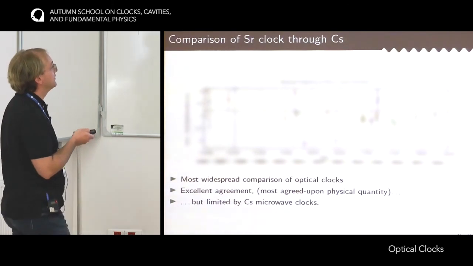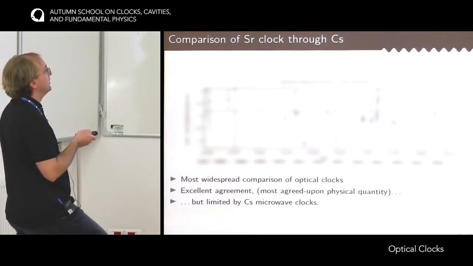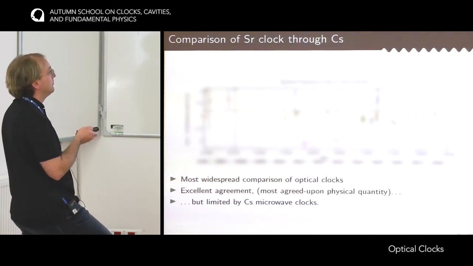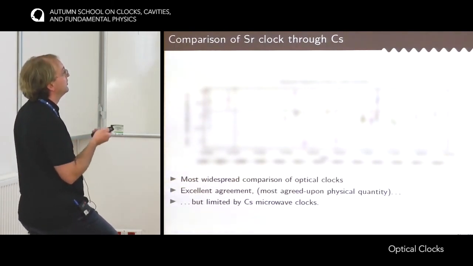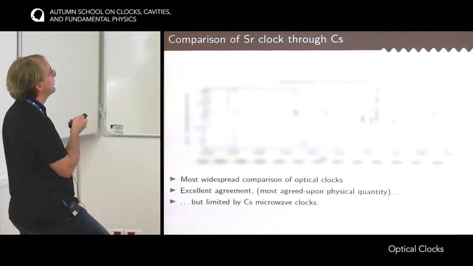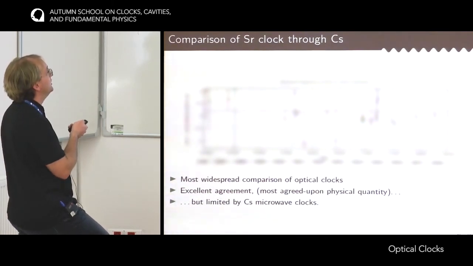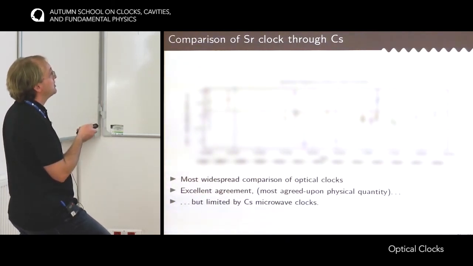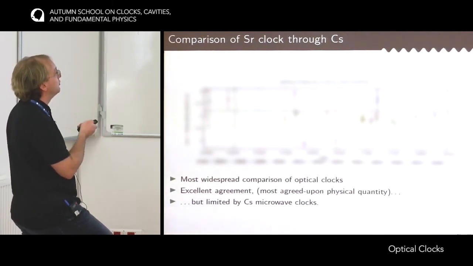Historically, when you look at the first optical clocks, the only way to compare different clocks in different laboratories was to measure them against the cesium clock. So this is, for instance, the frequency of the strontium clock transition in SI hertz, as compared to the cesium. There have been measurements of this frequency by many different laboratories over the years, and they all agree very well.